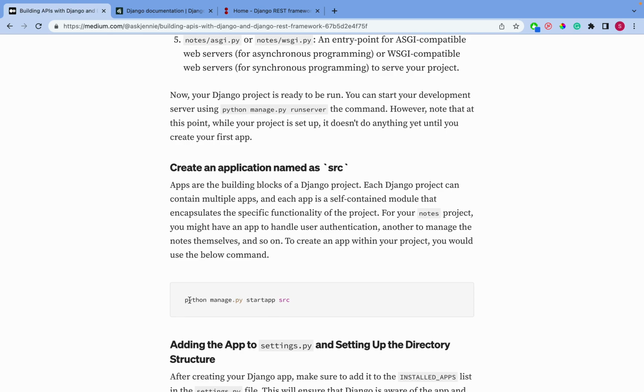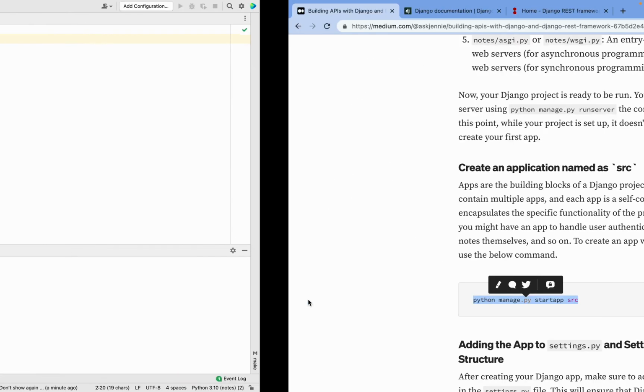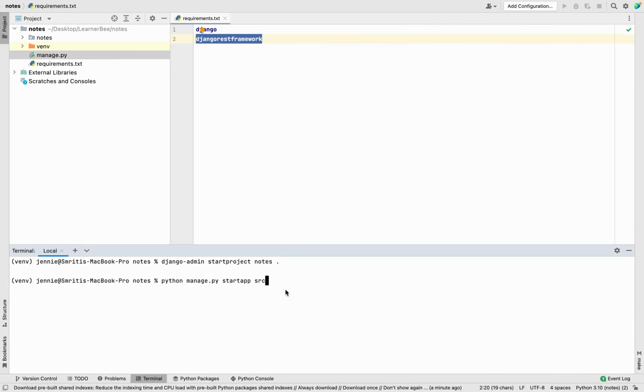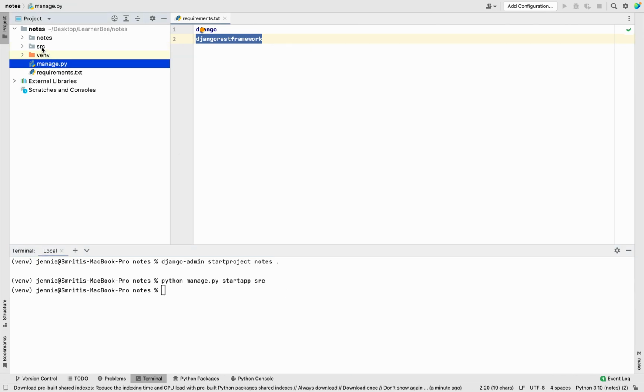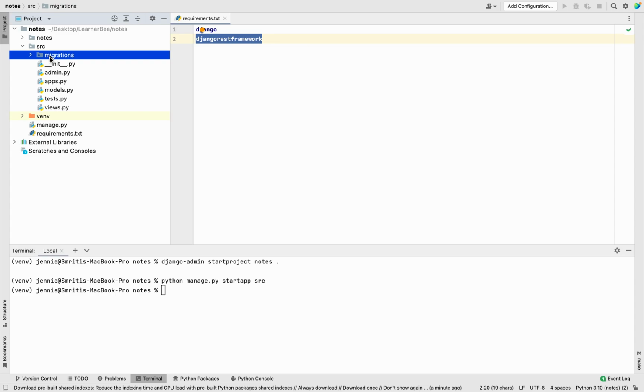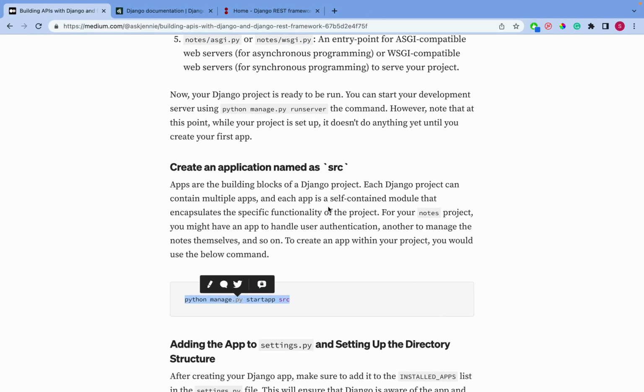Now we have to create an application, and the name of the application would be src. So we can see there is an admin, apps, models, tests and views. We won't need any one of these. So let's start to configure this application.